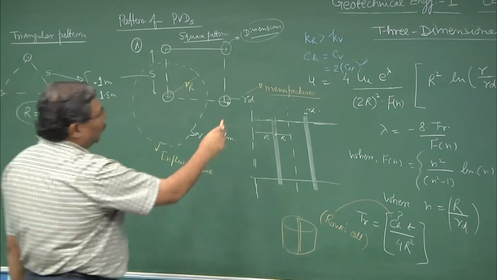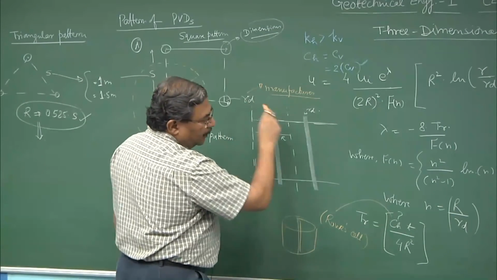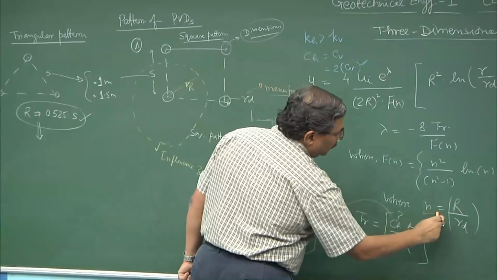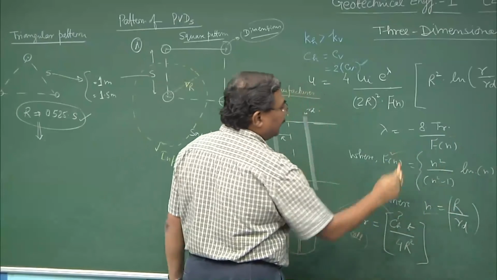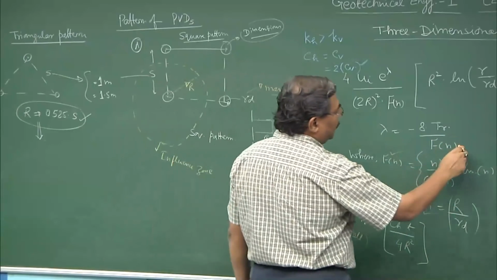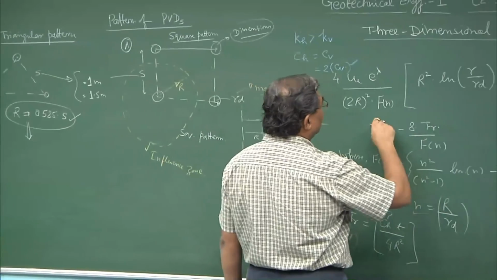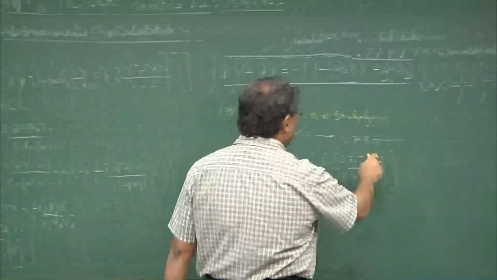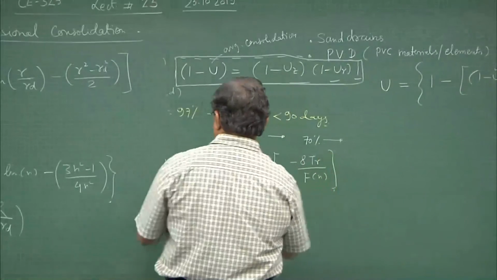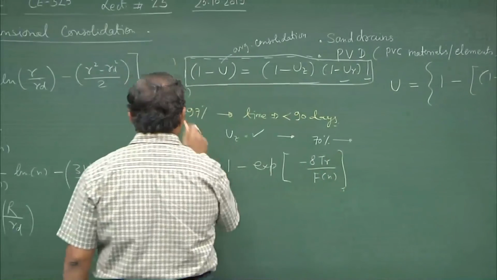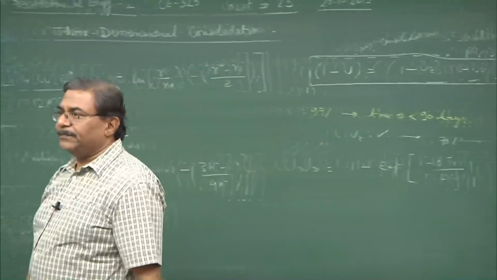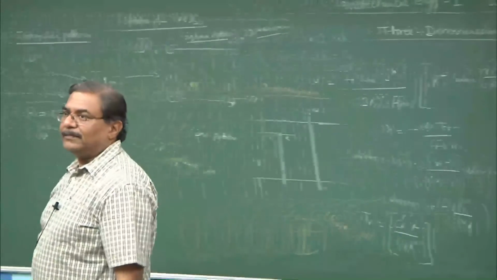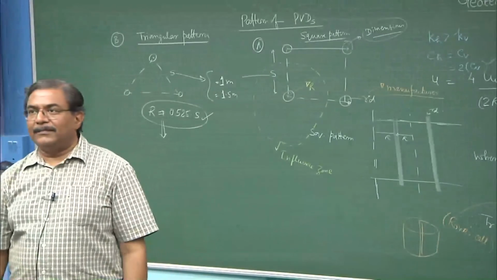So, if Rd is known, R is known, N is known, I can substitute in this, Fn is known, Tr is known, lambda is known, I can come to this. I can use this expression, Tr is known, Fn is known, Ur is known. This is how it is done. Fine.